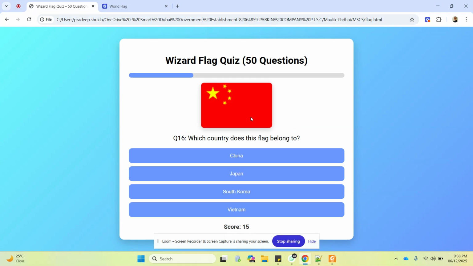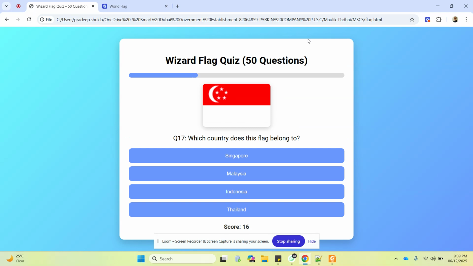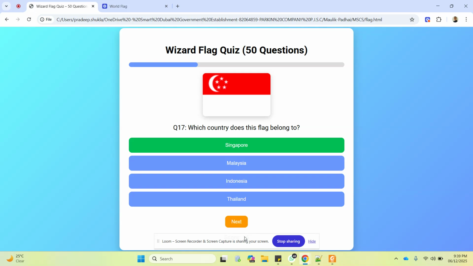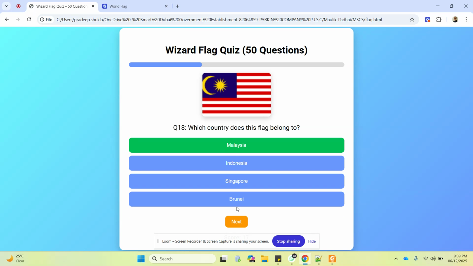Okay, this one, China. Yes. The whole red and then there are stars. How many stars? Five stars. Then it's China. One big star and four small stars. This one is Singapore. Yes, very good. Singapore resembles what? Red and white, and there is a star and moon. That's Singapore. All right. What is this? Malaysia. Yes, Malaysia. Very good. Malaysia is next to Singapore.